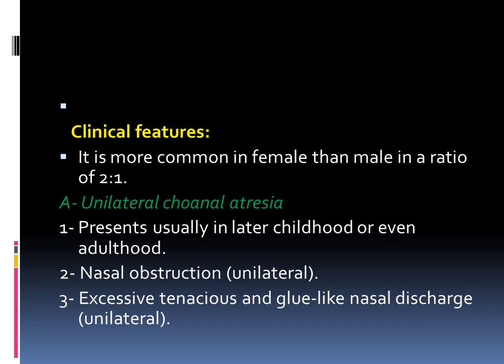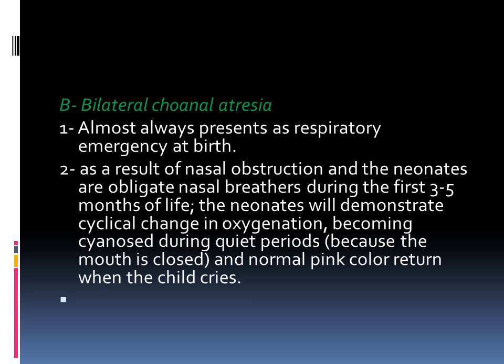Regarding clinical features, we divide them into whether it is unilateral or bilateral. Unilateral choanal atresia usually presents later in childhood or even in adulthood, because the patient can breathe through the other side of the nose. There will be unilateral nasal obstruction and excessive tenacious, glue-like nasal discharge, which is also unilateral. Bilateral choanal atresia almost always presents as a respiratory emergency at birth.